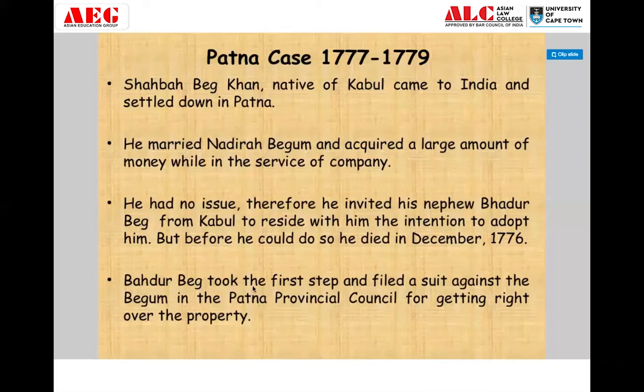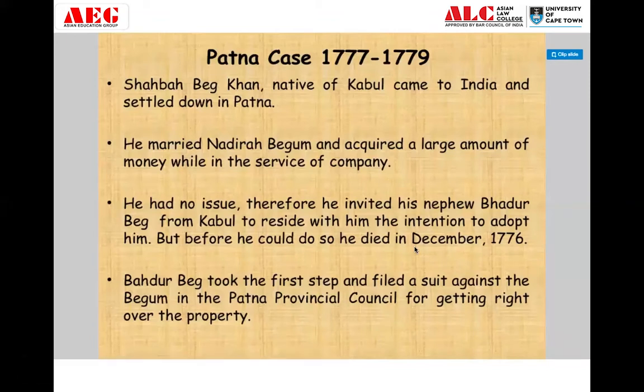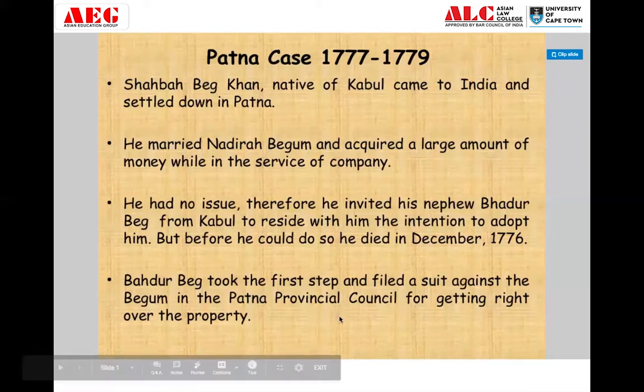Bahadur Beg took the first step and filed a suit against the Begum in the Patna Provincial Council to get the right over the property. As I already told you, at that time there were four provincial councils, at Patna, Calcutta, Murshidabad, and Dhaka. The case was filed in the Patna Provincial Council, which dealt with civil cases, since this was a property dispute.